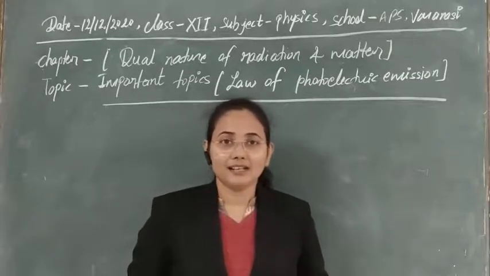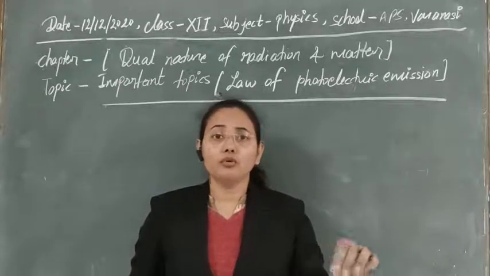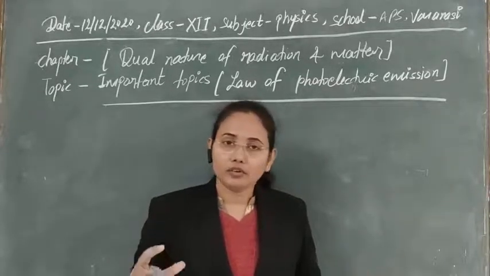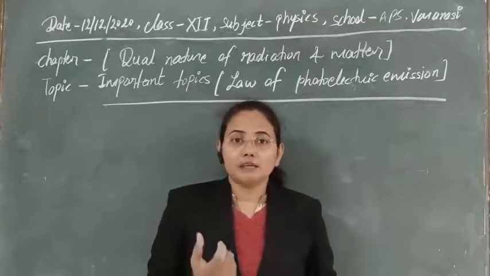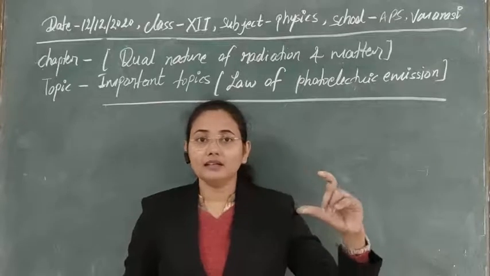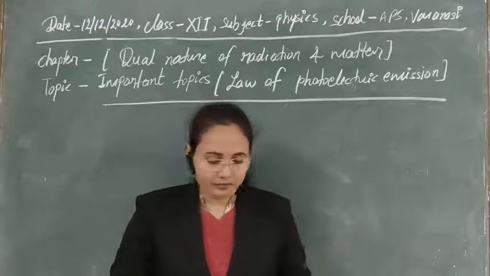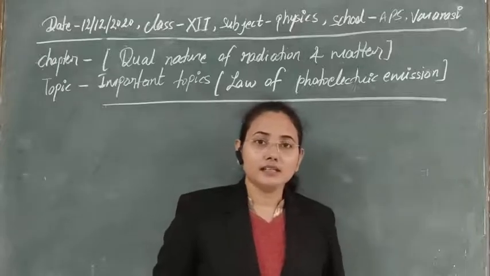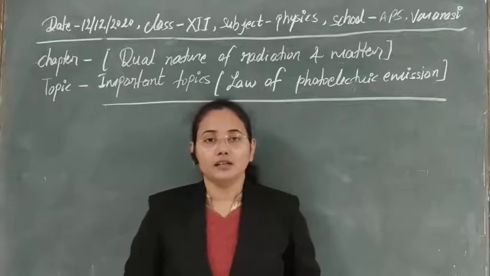So you can say that a barrier is formed for the electron, which cannot cross it. If an electron has to cross that barrier to become free, it needs some energy from outside. If we provide energy equal to the energy that binds the electron to the nucleus, the electron will be free. The energy needed to remove one electron from the metallic surface is known as its work function. Clear?